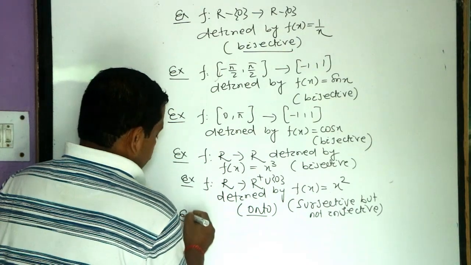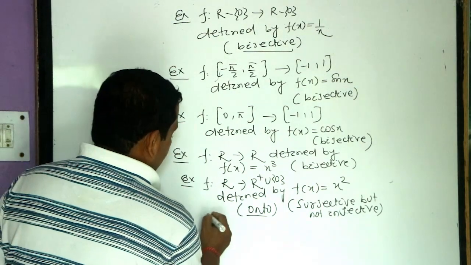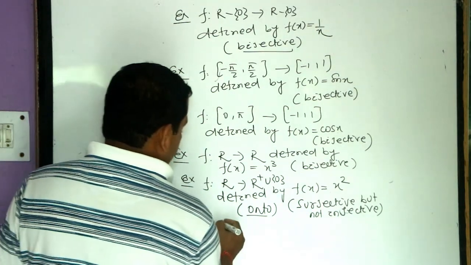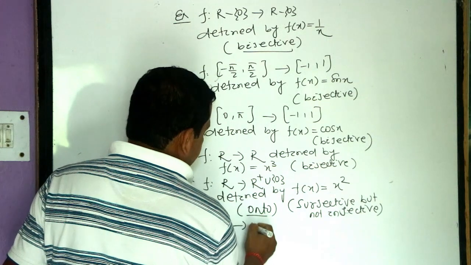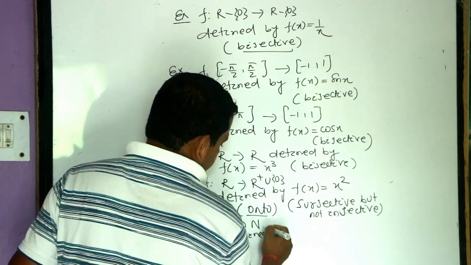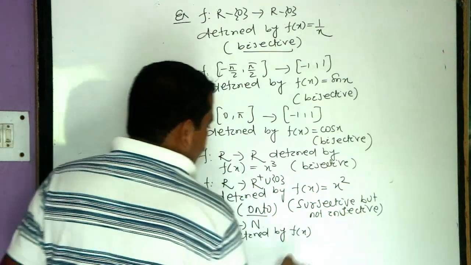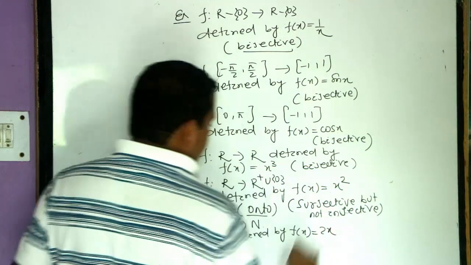Suppose the function like f from N set to N set defined by f of x equals 2x.